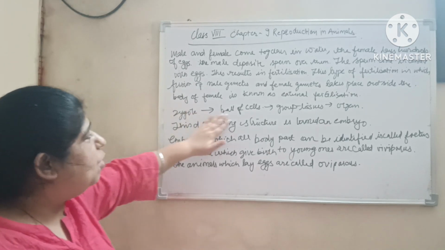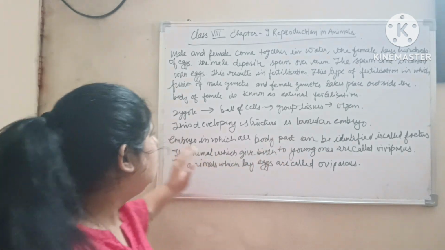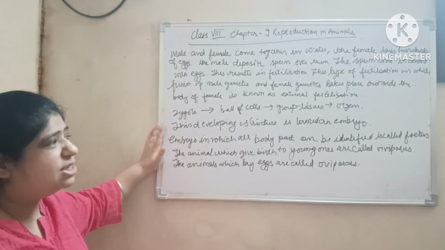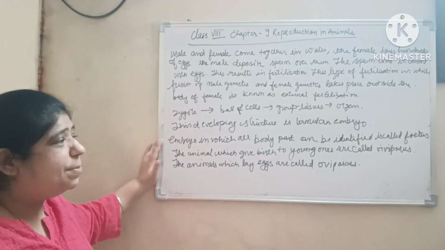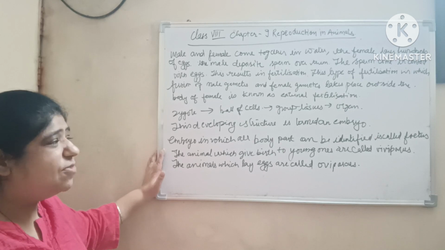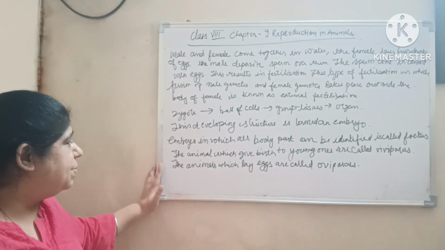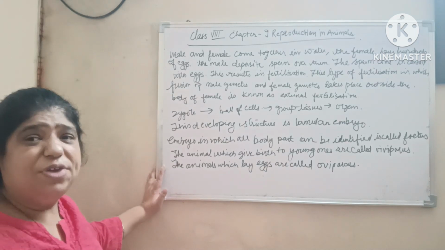The zygote forms a ball of cells which forms groups of tissues which form organs. This developing structure is termed an embryo. The embryo in which all the body parts can be identified is known as a fetus. The animals which give birth to young ones are called viviparous and the animals which lay eggs are called oviparous.